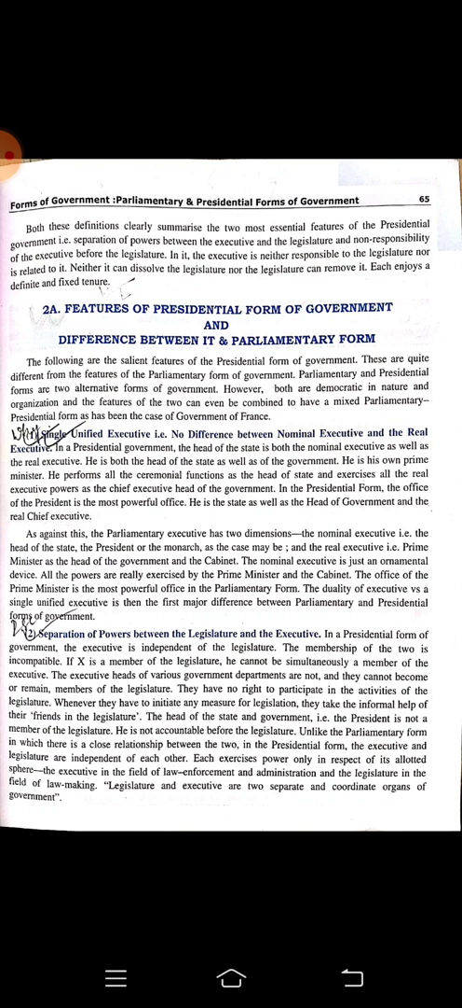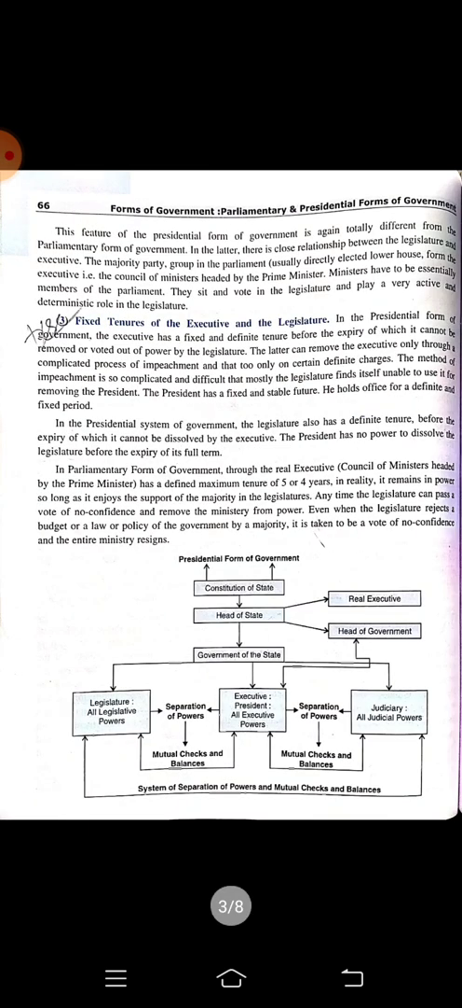So you can see in the diagram given in the next page, right? The government of the state has three organs, as we also have in the parliamentary form of government. The organs are there, the legislature, the executive, the judiciary, but you can see they are separate from each other.